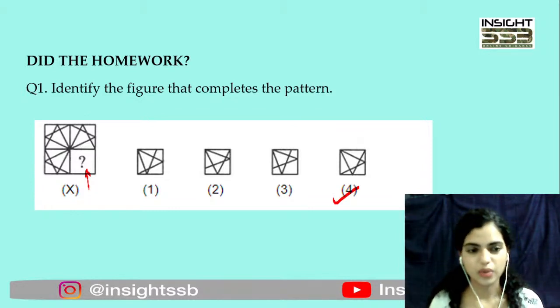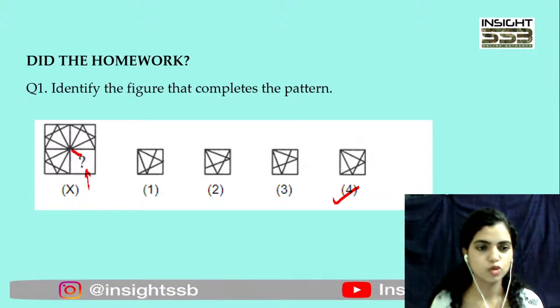ऐसे questions जब आते हैं, whenever you are attempting non-verbal questions, it's all about visualizing whatever there is. ठीक है. उसे focus के साथ देखना है, visualize करना है. इधर उधर आपका ध्यान नहीं भटकना चाहिए. You just have to look at the given question with full focus. ऐसे क्वेश्चन आएंगे, like in the fourth part you can see that here you just have to basically make two triangles. That is what is happening in other parts also, like in the other three parts you can see.